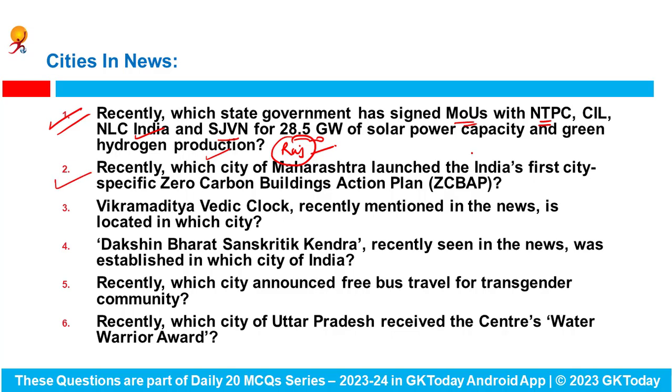Recently, which city of Maharashtra launched India's first city-specific zero carbon buildings action plan? Here the answer is Nagpur. Nagpur is the very first city to launch India's first city-specific zero carbon buildings action plan. The Vikramaditya Vedic clock, recently mentioned in the news, is located in which Indian city? This clock lies in Ujjain in the state of Madhya Pradesh. Dakshin Bharat Sanskritik Kendra, recently seen in the news, was established in which city of India? It lies in Hyderabad.